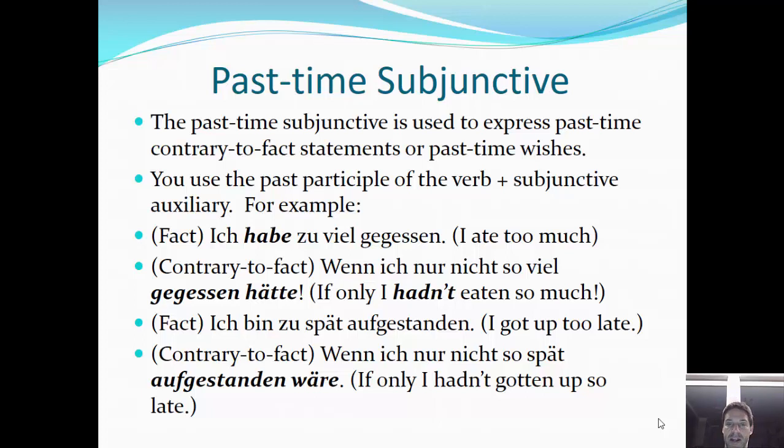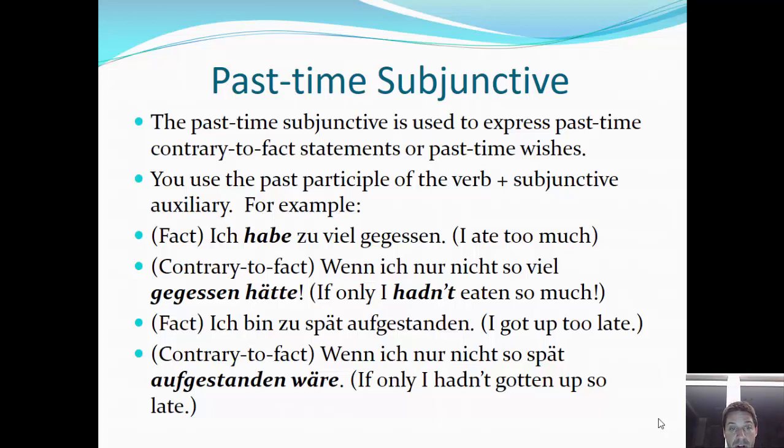So if we think about it this way, it's very similar to the present perfect. We use the past participle, and the past participle does not change. What changes is the form of haben or sein. Or if we look at here, ich bin zu spät aufgestanden. Aufgestanden will stay as aufgestanden.